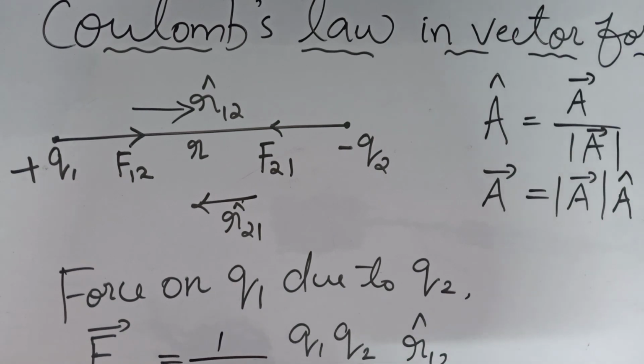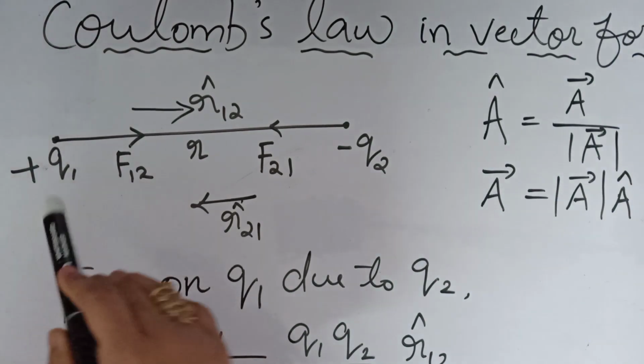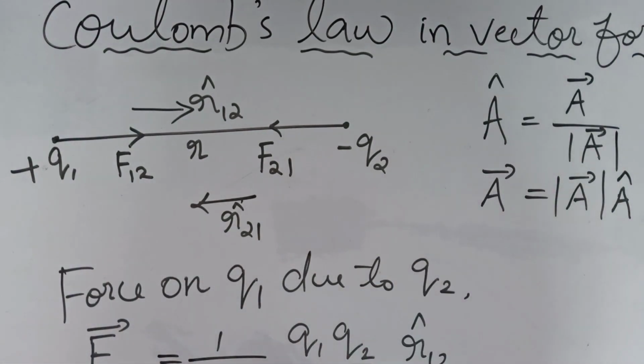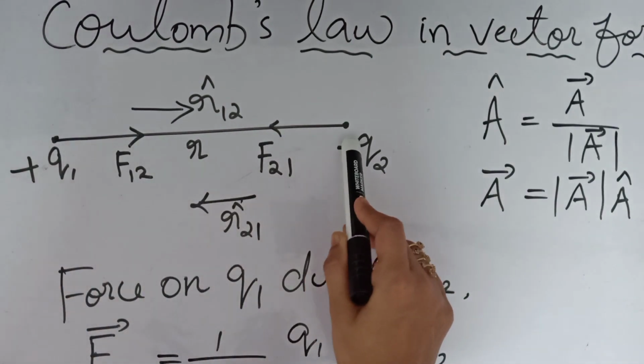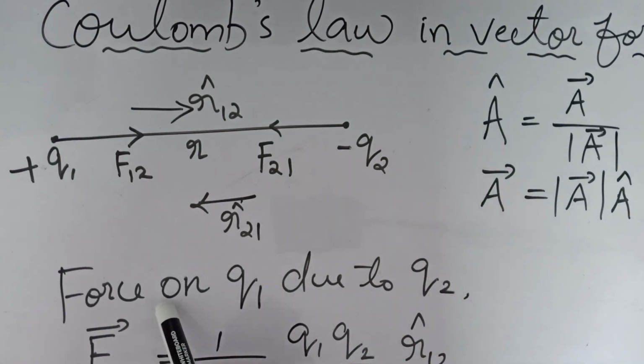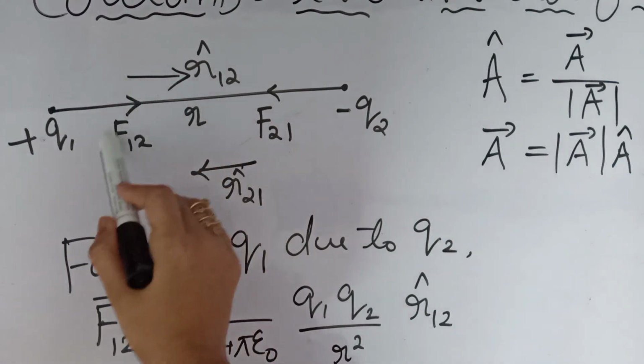So first of all we have to know in which direction the force will be acting. Suppose we are finding the force on q1 due to q2. In which direction will it act? That is an attractive force, right? So force on q1 will be acting in this direction, towards q2. Force on q1 due to q2 is acting in this direction.